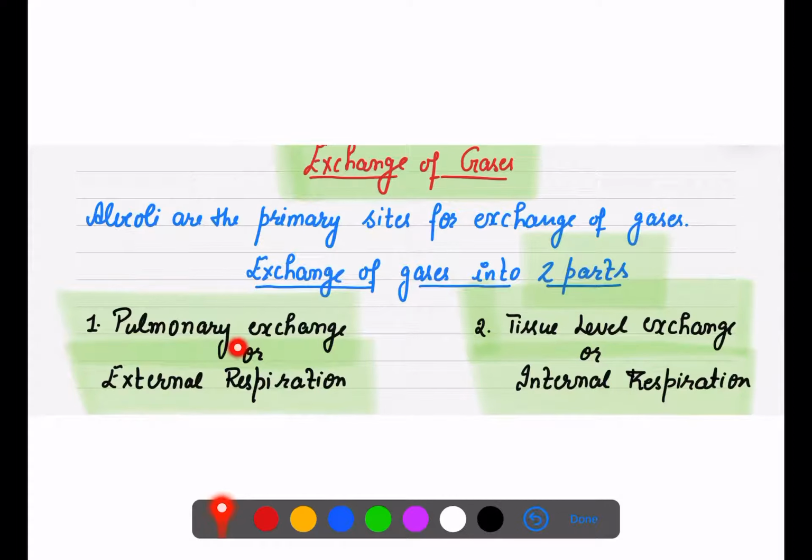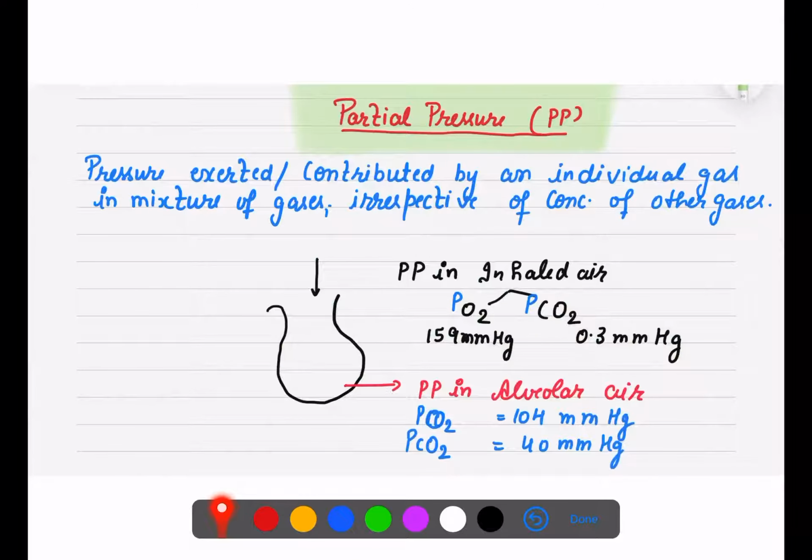So when the exchange of gases is between the lungs and atmosphere, that is called external respiration. When the exchange of gases is between the tissue and your blood, that is called internal respiration or tissue level exchange of gases.